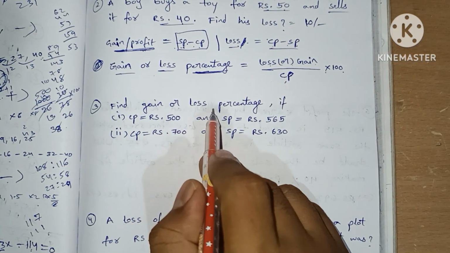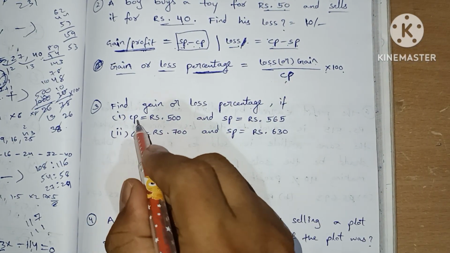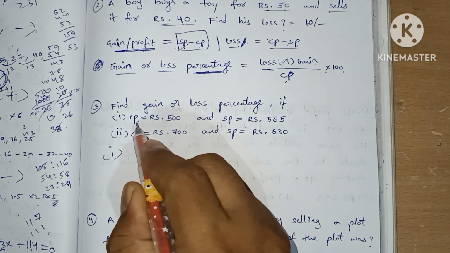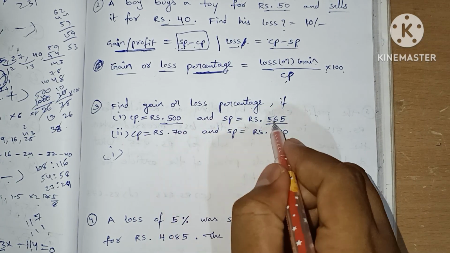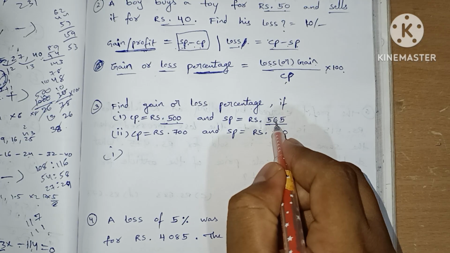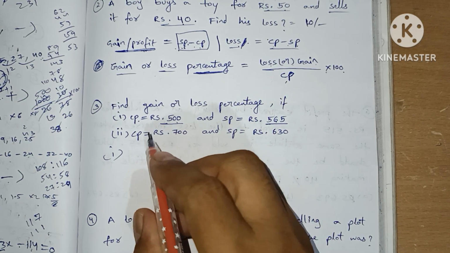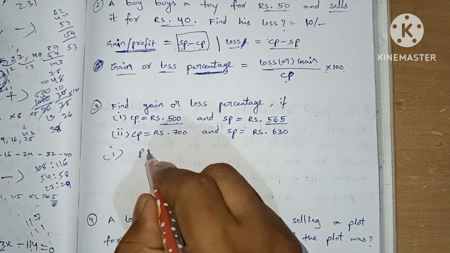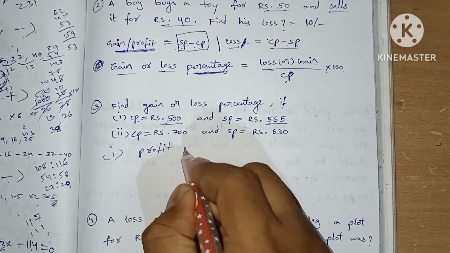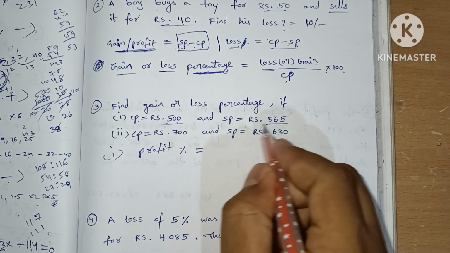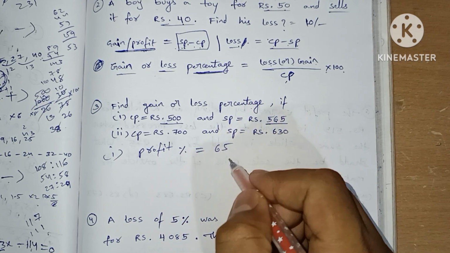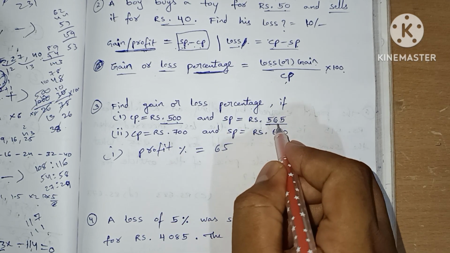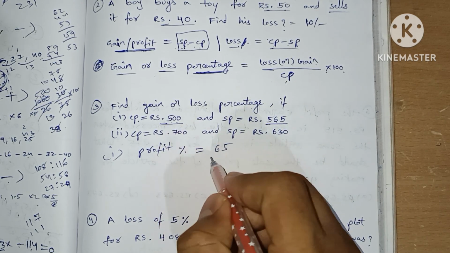Find the gain or loss percentage. First one, CP value is 500, selling price is 565. So here there is a profit of 65 rupees. In the first question, profit percentage is equal to how much profit I got, 65 rupees profit on 500 rupees.